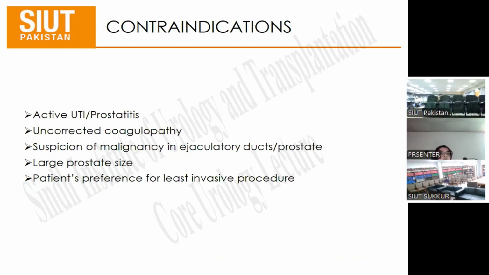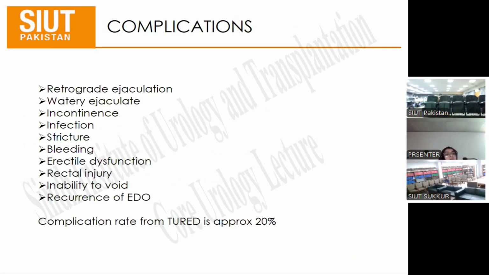Contraindications would be active UTI or prostatitis, uncorrected coagulopathy, suspicion of malignancy in the ejaculatory ducts or prostate, large prostate size, and patient's preference for the least invasive procedure. The complications of TURED can be retrograde ejaculate, watery ejaculate, incontinence, infection. It can cause stricture or bleeding, erectile dysfunction, rectal injury, inability to void, or recurrence of EDO. Approximately 20% of patients usually have complications of TURED.